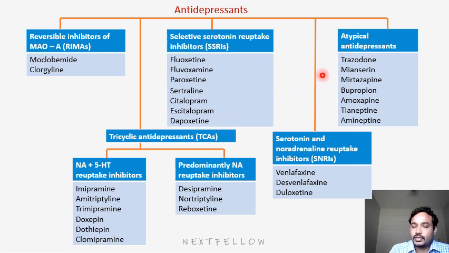In atypical antidepressants we have bupropion. This is the anti-smoking drug; mainly for smoking cessation we use bupropion. Then amoxapine, amineptine. These drugs belong to atypical. All these drugs enhance the availability of serotonin and norepinephrine in the synapse, thereby decreasing the symptoms of depression.